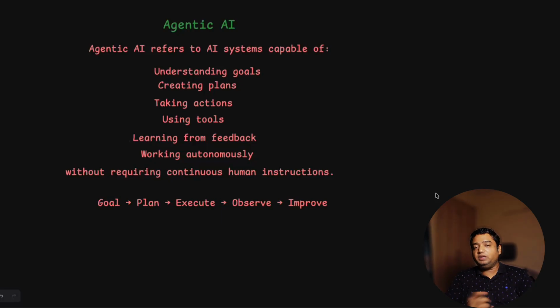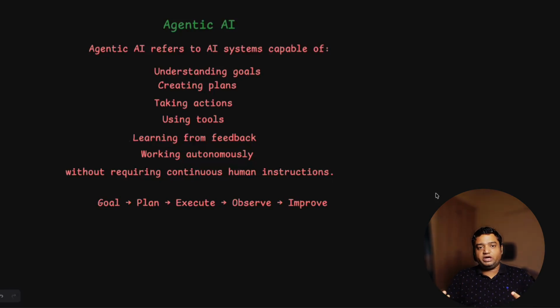It will learn from feedback. If you've created an Agentic AI application, it will look at the answer, compare it with the initial question, and try to learn from it. If it is making a mistake in giving the answer, it will learn at which point the mistake is and try to make the agentic application more reliable, more efficient and more accurate. And it does all of this by itself. So it works autonomously, without requiring any continuous human instruction.